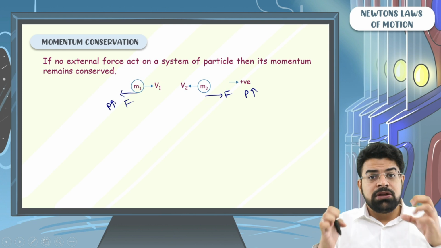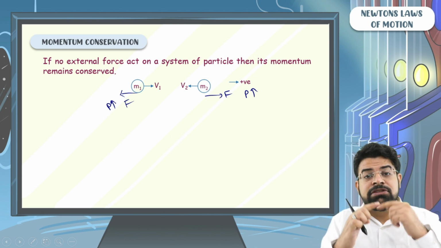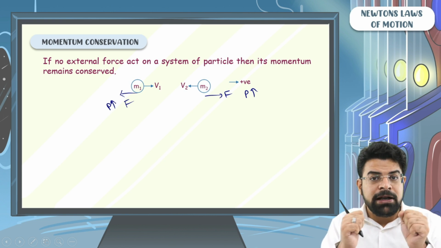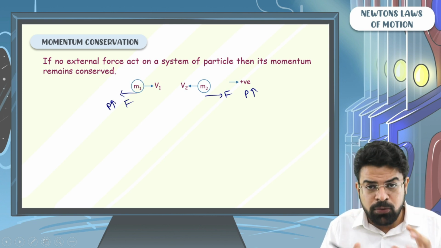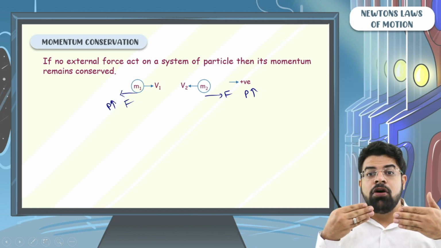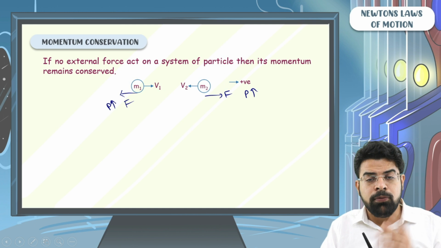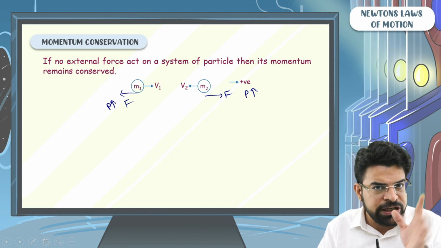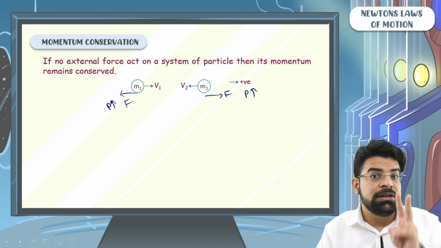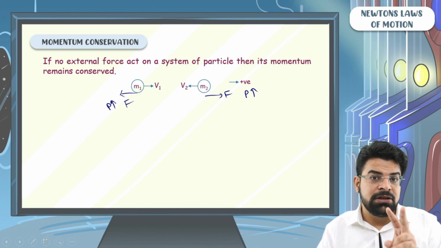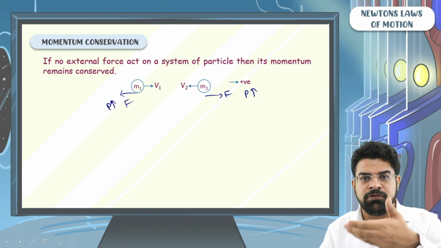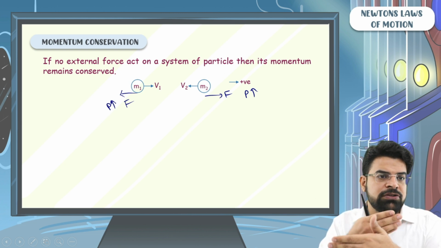But since both the forces have the same magnitude and they act for the same amount of time, the momentum transferred by one body to another will have the same magnitude but opposite direction. So both the bodies will transfer momentum to each other of the same magnitude but in opposite direction. That's why you can say the net momentum transfer is 0, because this one gave momentum to that one towards right, that one gave momentum to this one towards left.